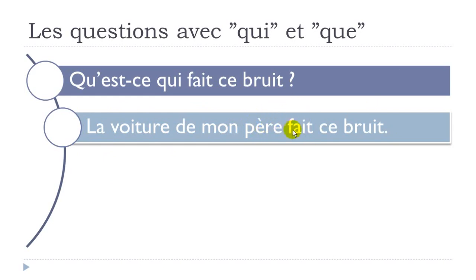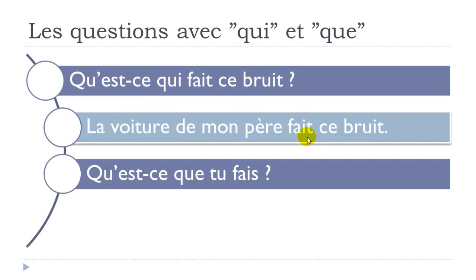And then you've got the verb. Okay, but then this long thing is the subject. La voiture de mon père fait ce bruit. Okay, so that's the reason why first we had this que, because it's a thing, it's not a person, okay? And then qui here, because it's the subject of the verb faire.